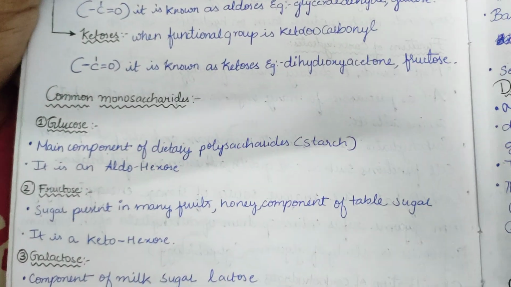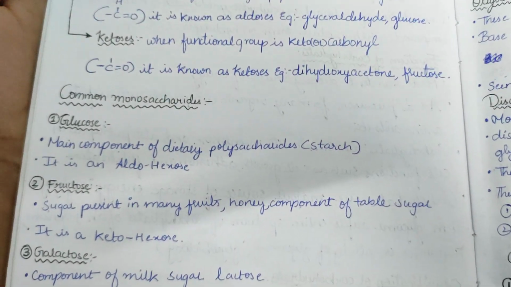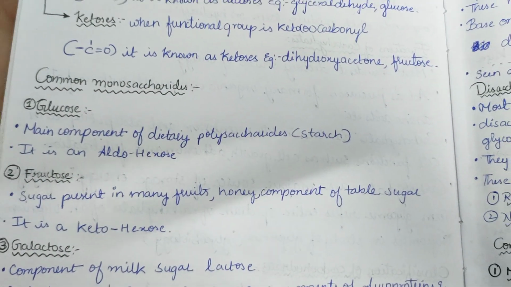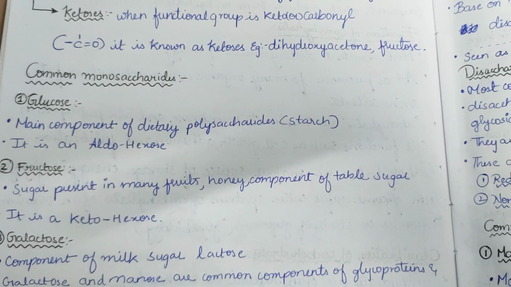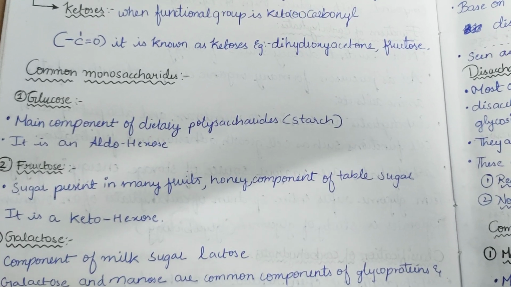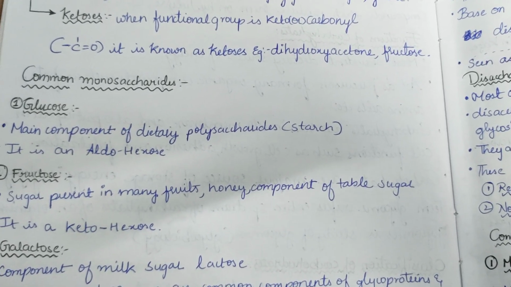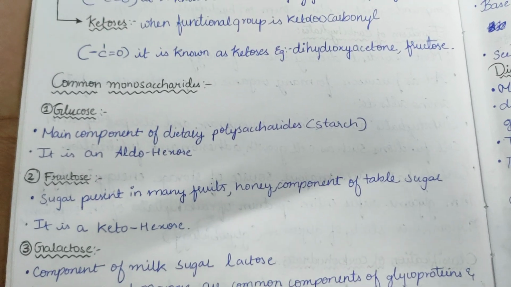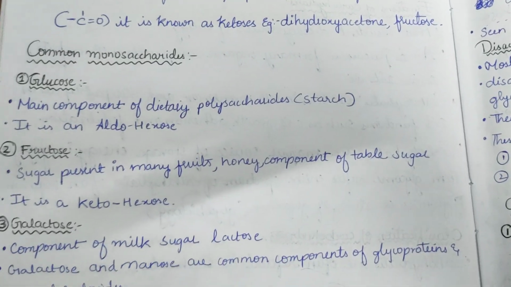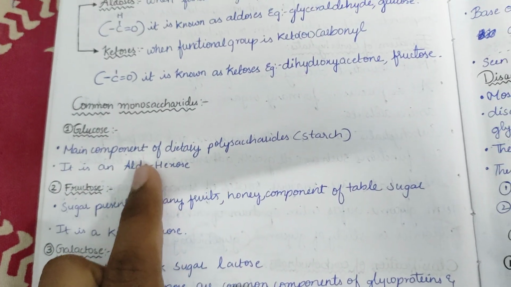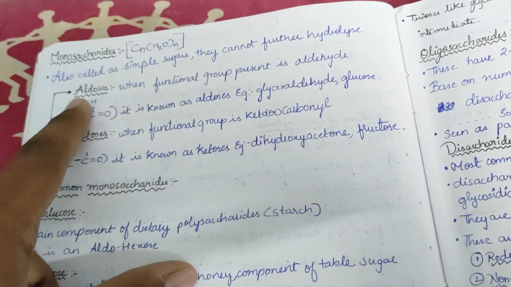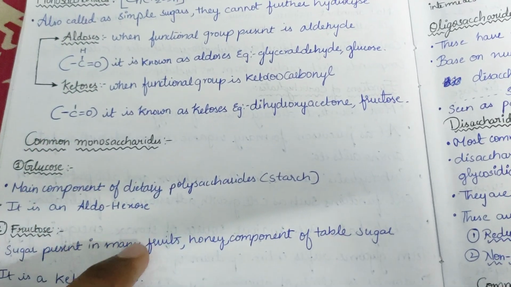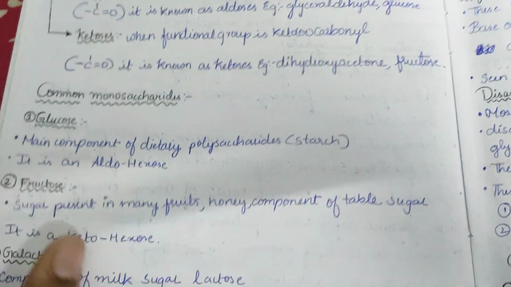Now let us know about the common monosaccharides. The first most common monosaccharide is glucose. It is the main component of dietary polysaccharides, that is starch, and it is an aldohexose. Aldo means it is the aldehyde group, so the monosaccharide is under aldose, and hexose means it has 6 carbon atoms.